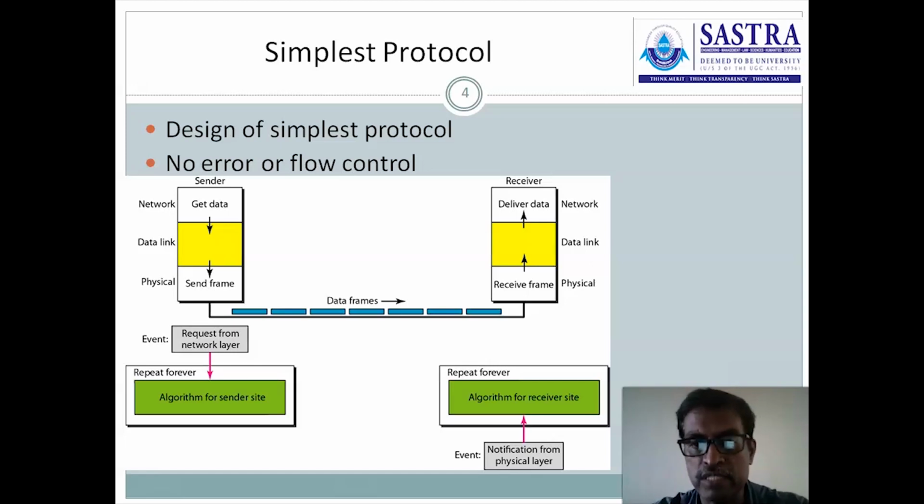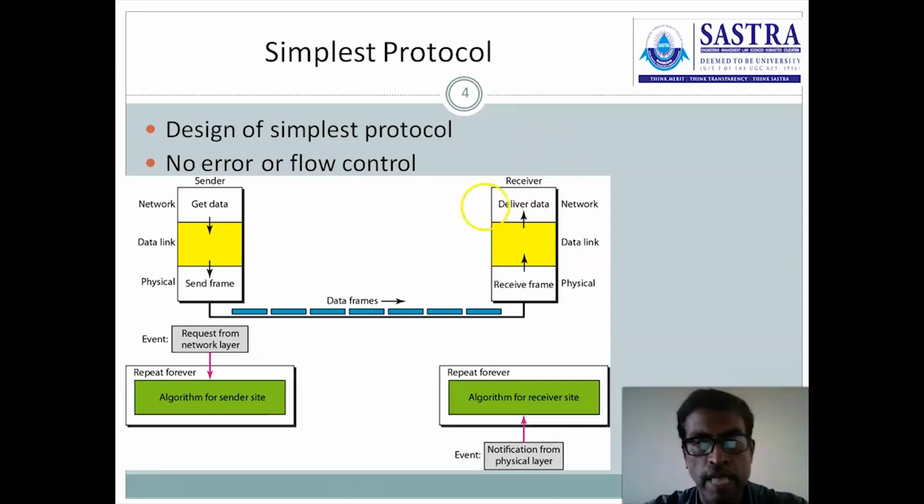This process takes very minimal time, even 1 or 2 milliseconds. This assumption is defined in the simplest protocol. Then the overwhelming situation will not occur at the receiver. What is meant by an overwhelming situation? Due to some reason, the receiver is not able to receive the data at the original speed. That situation is called overwhelming. It is entirely avoided in the simplest protocol because of this assumption.